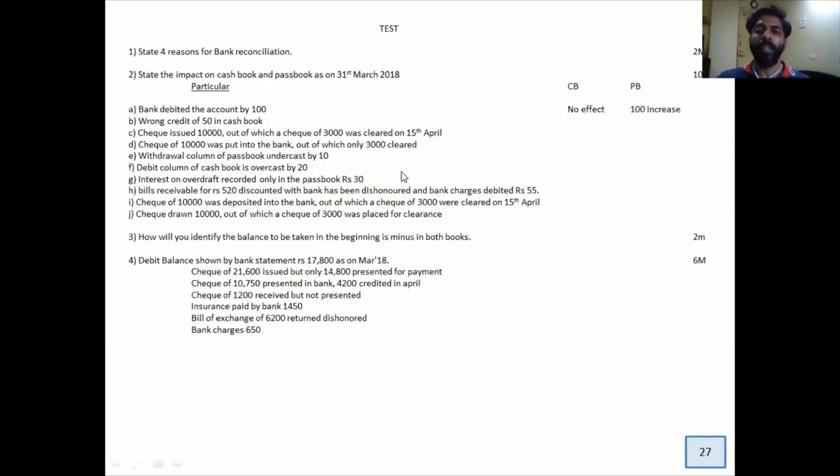Now the next slide contains a small test. It's a very small test of 20 marks. And if you understand this test, I can assure you that you understood this chapter. For that, please do this test and then send this paper as a PDF to me by email. I will check it and reply back to all of you. With this, I end this chapter. Thank you.